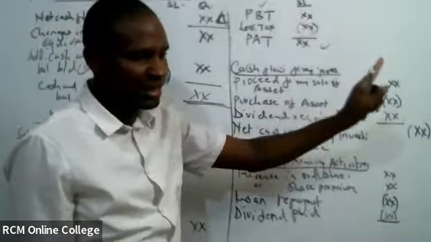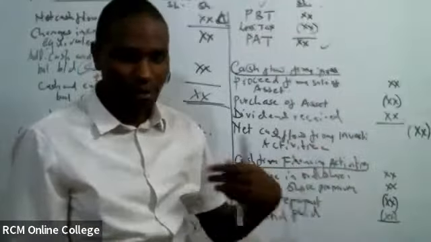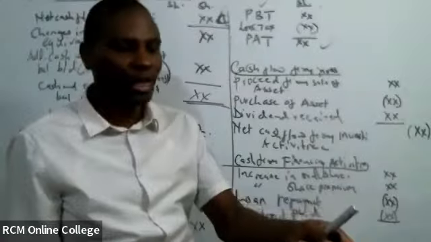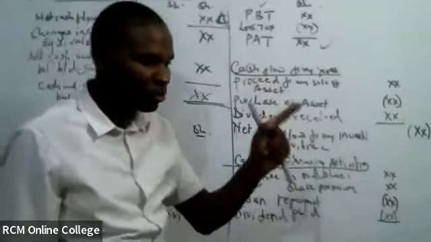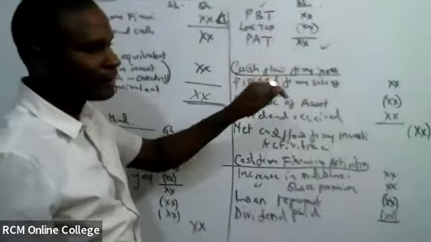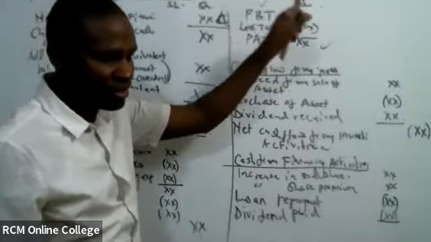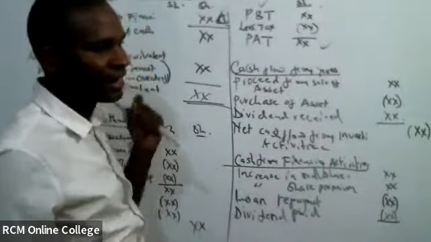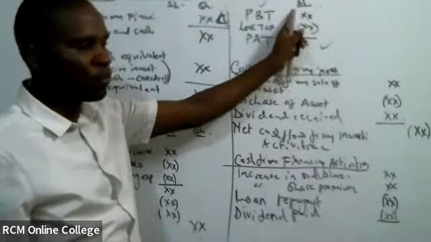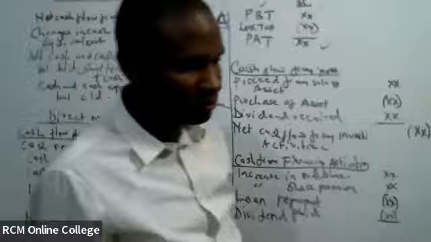So Naomi, this is what we are saying. In the case where examiner has given you profit after tax, you are going to use it in place of your profit before tax. Penye uliandika profit before tax, of course, as the first operating activity. But remember to go and adjust that tax. And we have said that it will be adjusted under non-cash item and we add it back to make sure that we get back to our profit before tax. Sasa tuko pamoja, are we together?